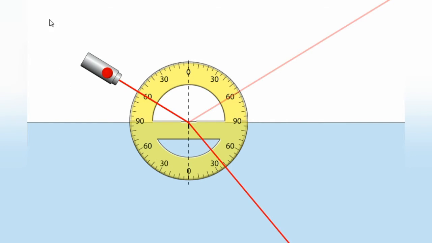So here, since the ray is traveling from rarer to denser, in that case the angle of incidence is greater than the angle of refraction, so the ray is bending towards the normal. Then what will happen if the ray is traveling from the denser medium into the rarer medium? Let's see.